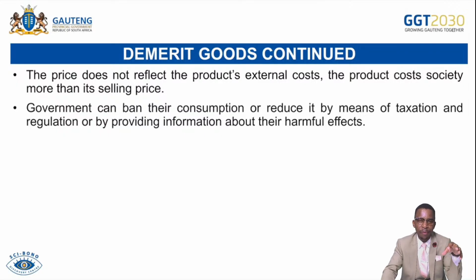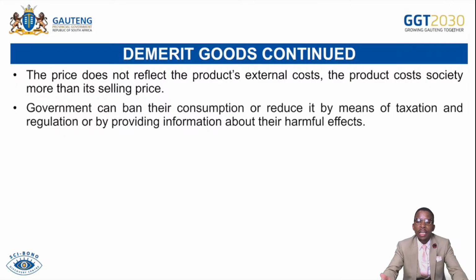So that's why I said before, the state ensures that information on demerit goods is indicated on the packaging or the web page of the product. Negative effects are also provided, like cigarettes are labeled as addictive, and also not for sale to people under the age of 18. Those are very important pieces of information for the consumer to utilize the product. And then also, the government intervenes by regulating the supply of these goods.